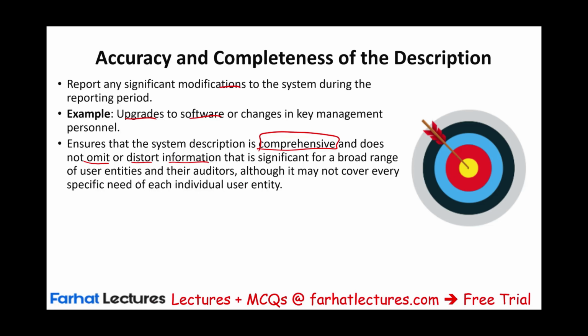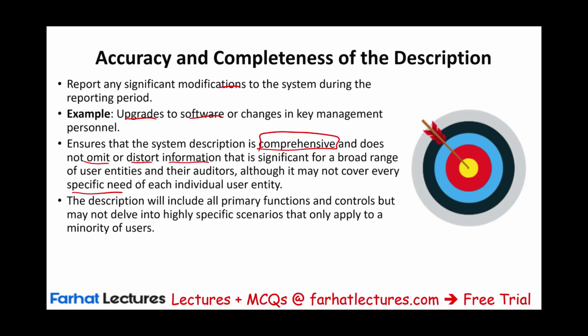Although the report may not cover everything, you want to give everything that's relevant, every specific need for each individual user entity. You want to give them enough. And so this description would include all the primary functions and controls, but they may not go into specific scenarios that only apply, for example, to a minority of users. Why? Because the service organization might have 10, 15 different clients, and the description may not be the same for each one. Because for some customers, they might go into very detailed descriptions that's not needed for others. So that's why it's not needed.